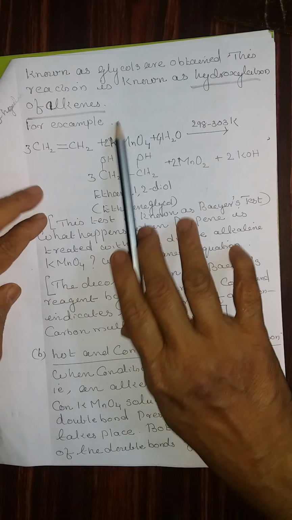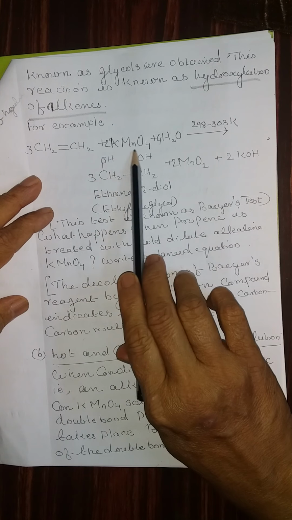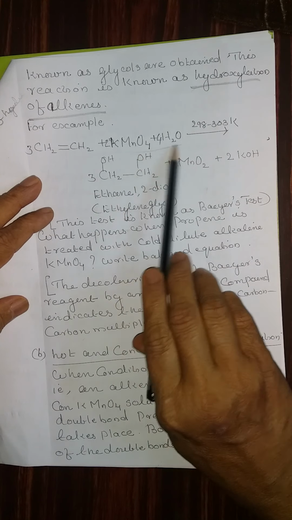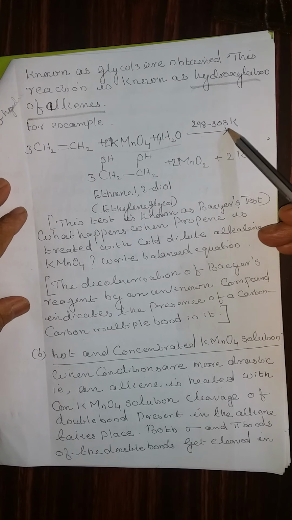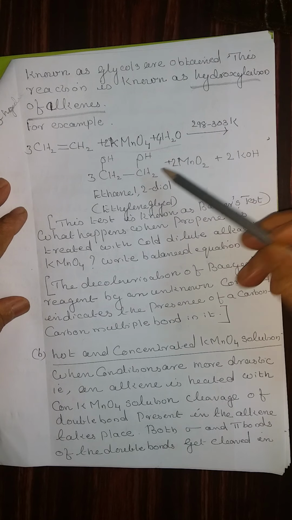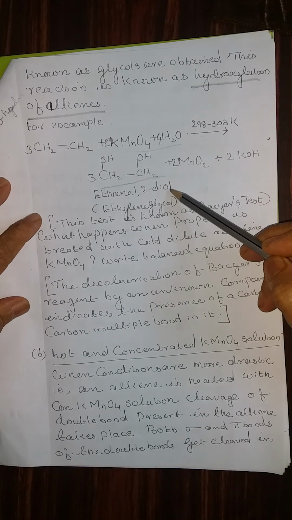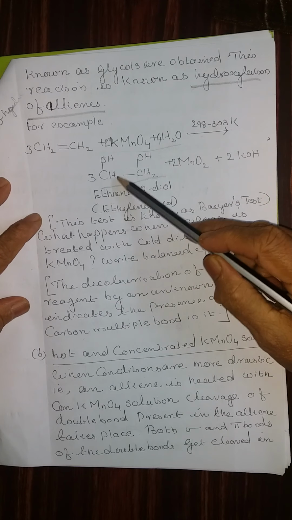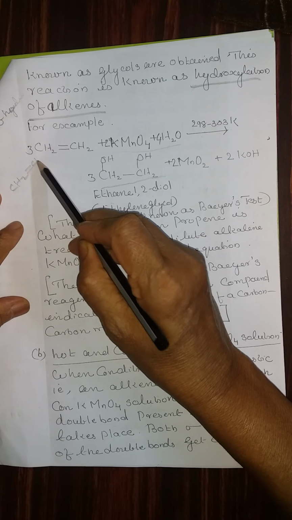Now let us take an example, ethylene. When it is treated with alkaline KMnO4 solution at a temperature of 298 to 303 Kelvin, this is the product, that means ethane-1,2-diol. Ethylene possesses a double bond.